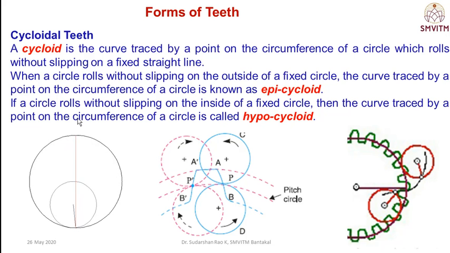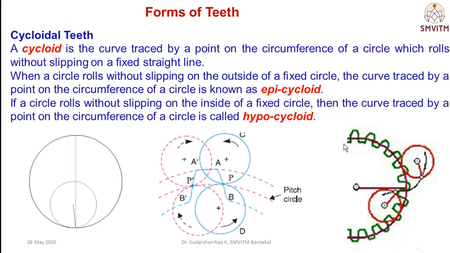If a circle rolls without any slipping on the inside of a fixed circle, then the curve traced by the point on the circumference of the circle is a hypocycloid. That is, a cycloid is over a straight line, whereas epi is outside the circumference of the circle.